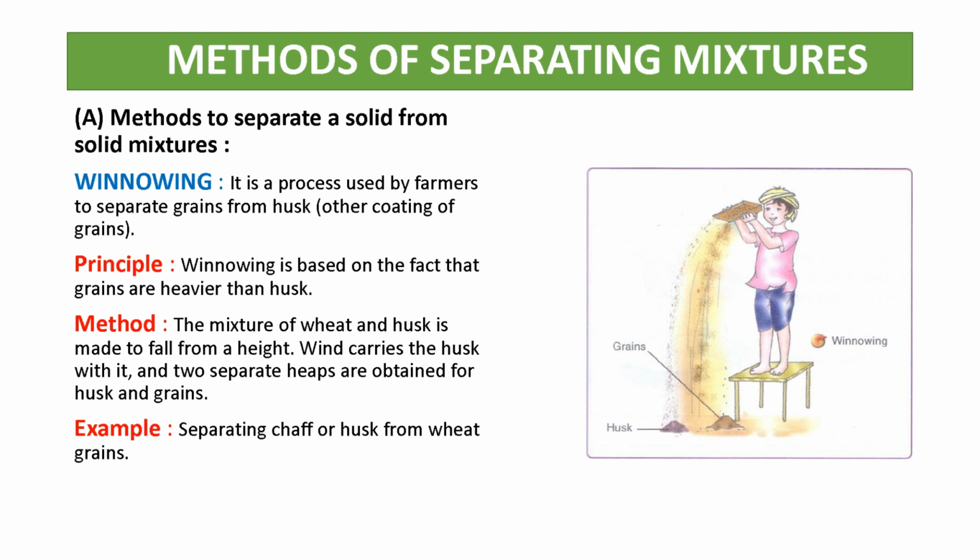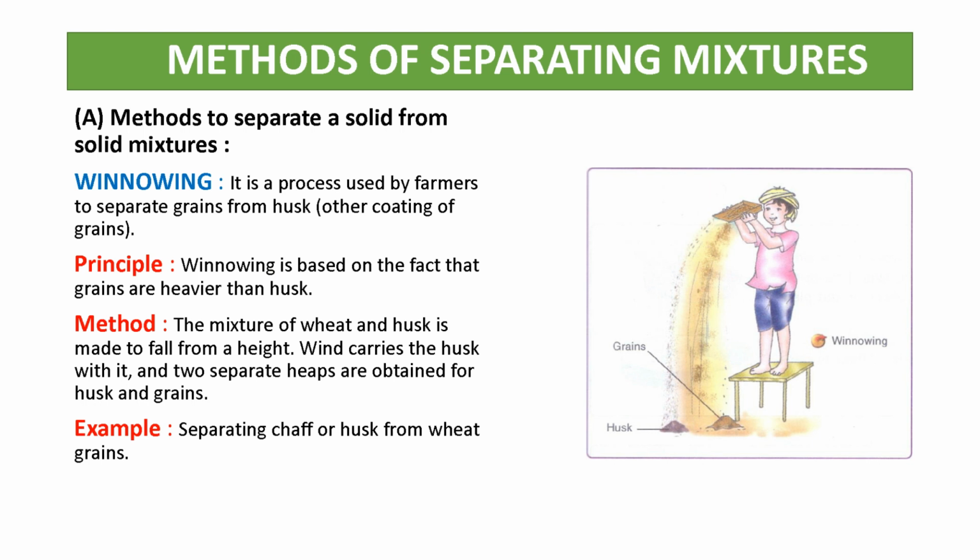Why do we use winnowing? We use winnowing to separate grains from husk. This is very important. The farmers separate grain from husk by the process of winnowing. Principle: winnowing is based on the fact that grains are heavier than husk. So this is the principle. Then method: the mixture of wheat and husk is made to fall from a height. Wind carries the husk with it and two separate heaps are obtained, of husk and grain.